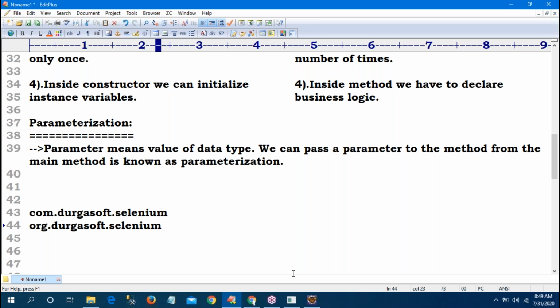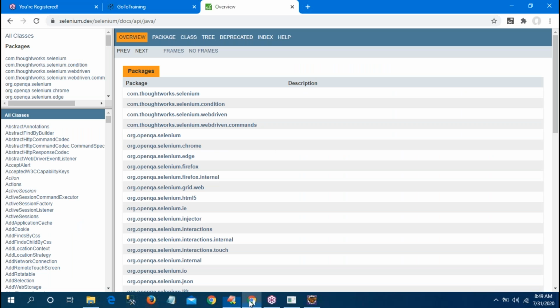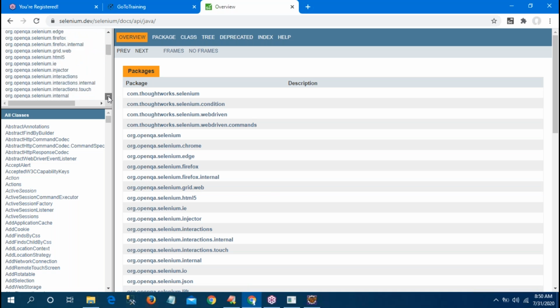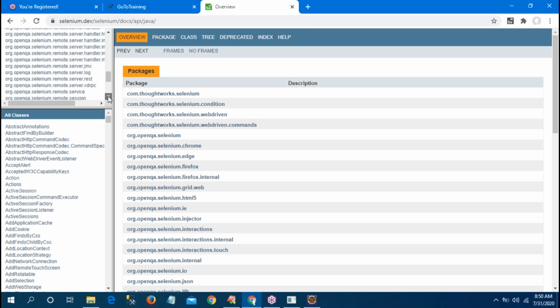So, some standards we are following. See here how the standards are given. See here: org.openqa.selenium. Org is the domain name. OpenQA is the team name, the company name. Selenium is the project. Like that, you can observe any package.